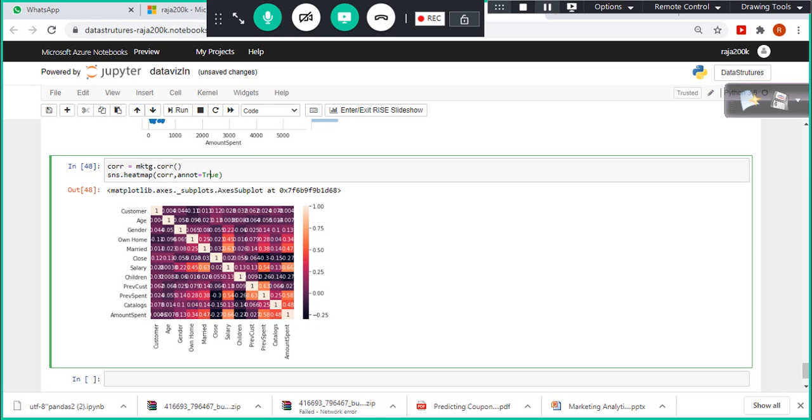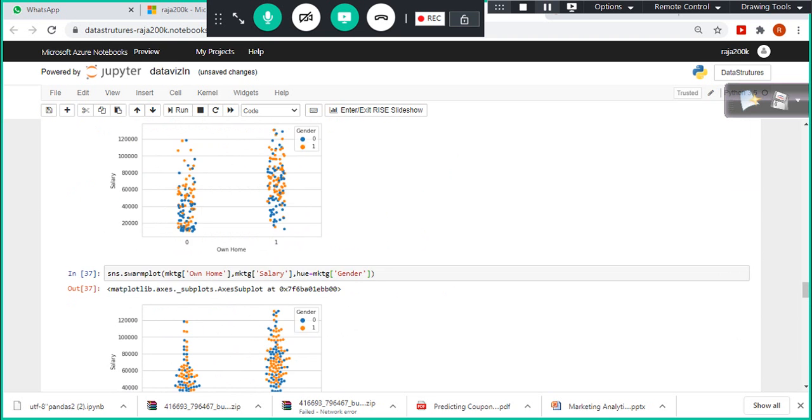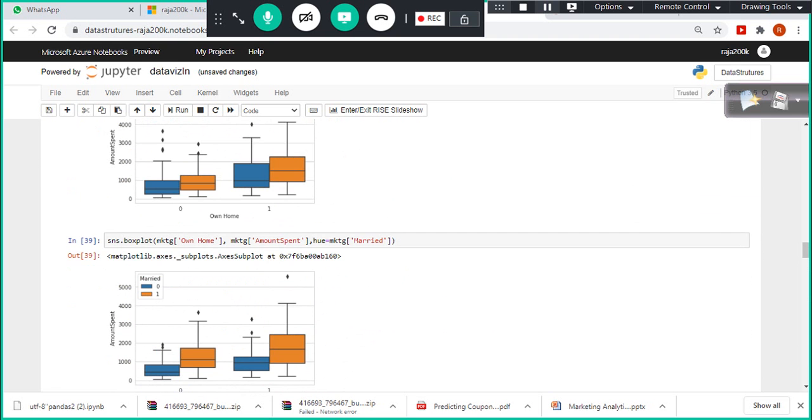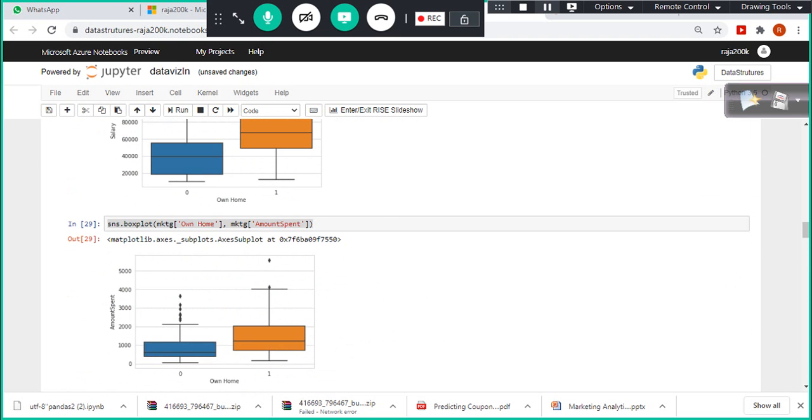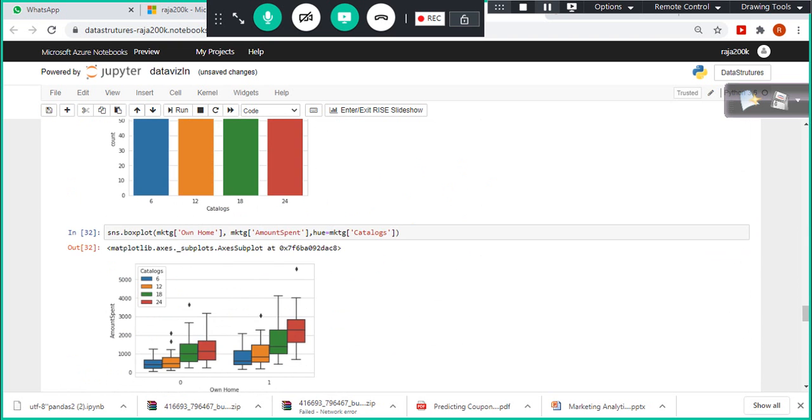And when you look at this one, 0.47, right? Married is moderately correlated with this one. Close is negatively correlated, right? Again, we can do that analysis also. We can do visualization: do those people who live closer to your shop spend more, or those who live far from your shop?